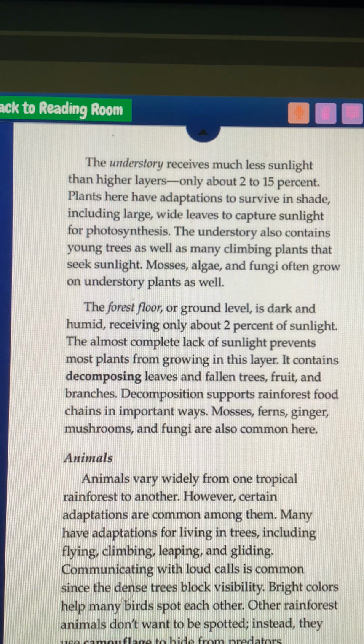It contains decomposing leaves and fallen trees, fruit, and branches. Decomposition supports rainforest food chains in important ways. Mosses, ferns, ginger, mushrooms, and fungi are also common there.